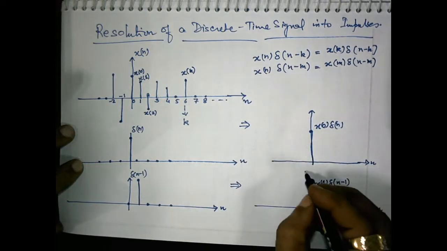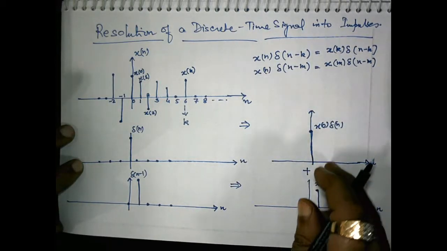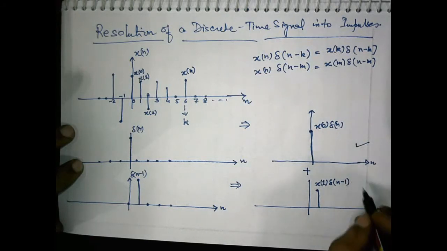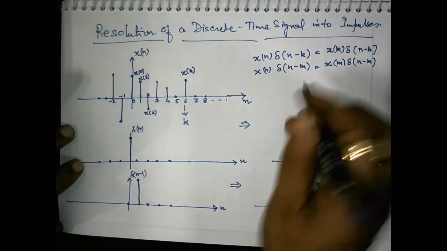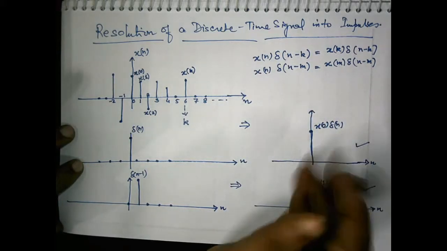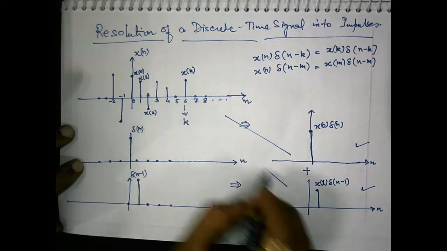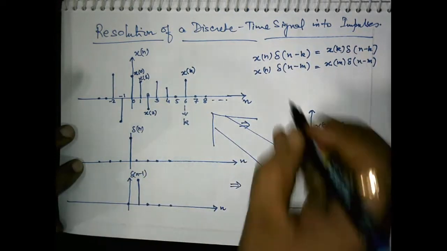Now if I add all these values which have been found after multiplication, what we obtain because of this addition is once again the signal itself.